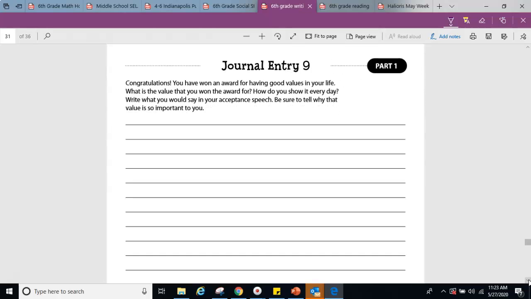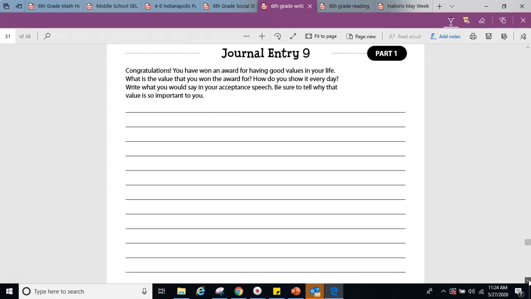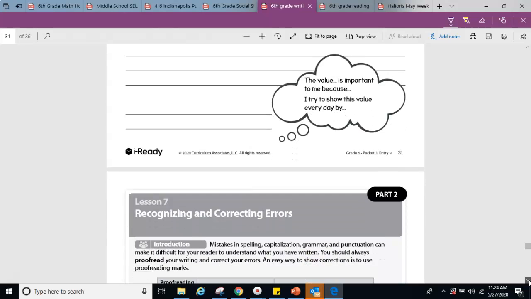We're going to scroll down to journal entry 9. Congratulations! You have won an award for having good values in your life. What is the value that you won the award for? How do you show it every day? Write what you would say in your acceptance speech. Be sure to tell why that value is so important to you. So what is your value that you won the award for? How do you show it every day? And write your acceptance speech. Cannot wait to see the answers to this.